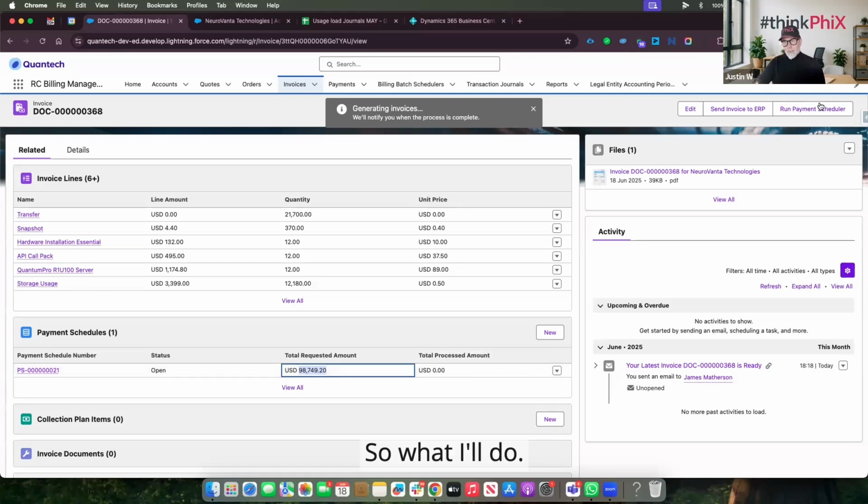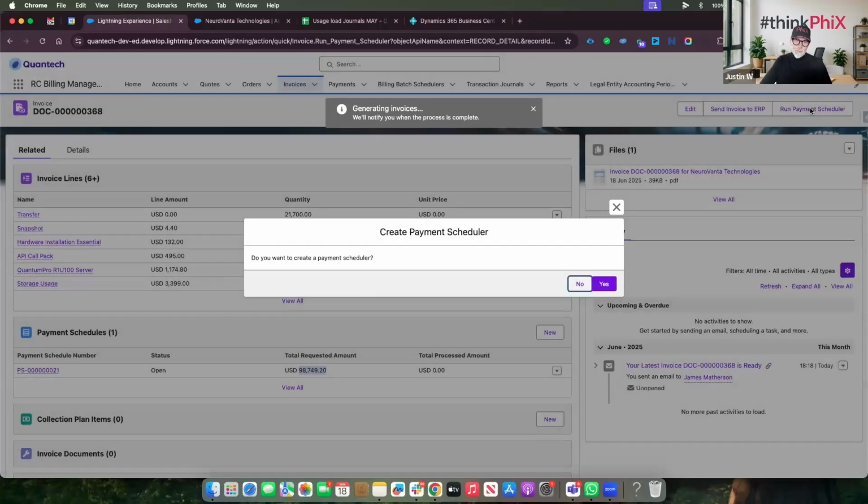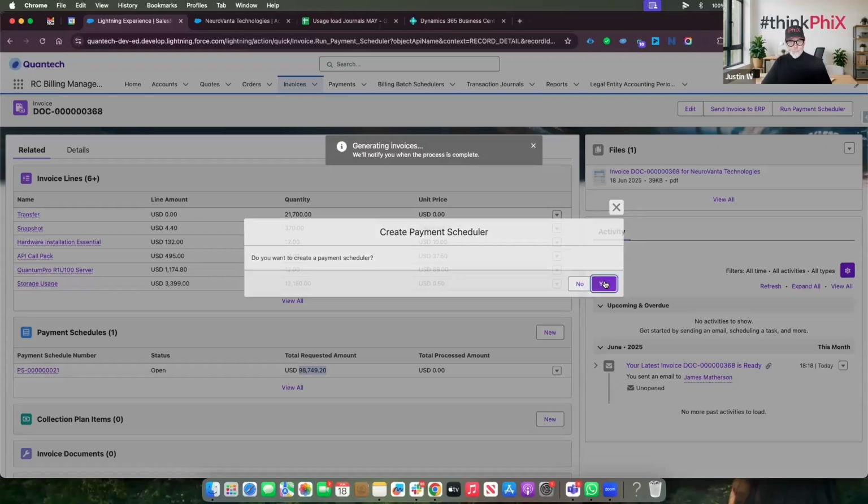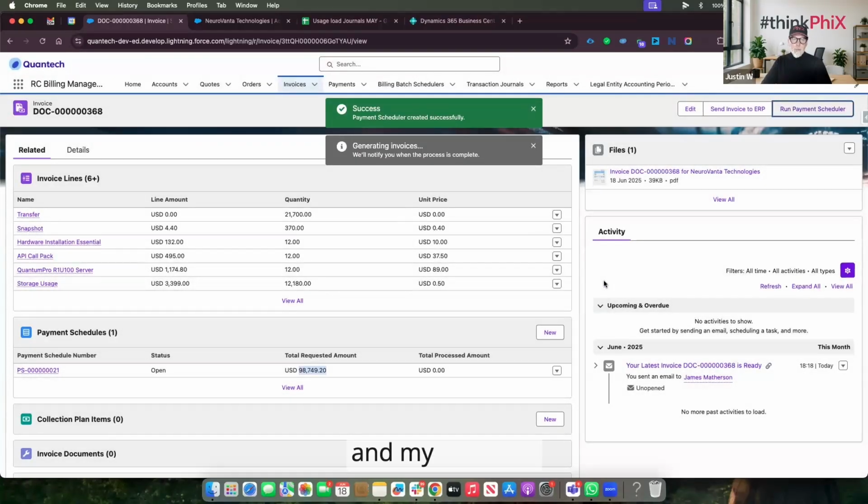So what I'll do is I'll quickly run the payment scheduler. Again, this would normally be an automated process that you would set to run, say, daily, weekly, monthly. So I'm just going to kick this off manually. I do want to create my payment scheduler. And my payment scheduler has been created.